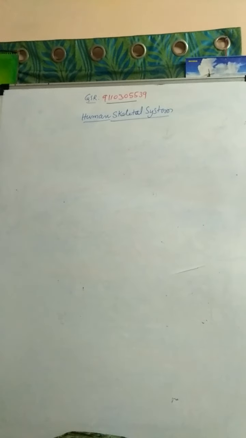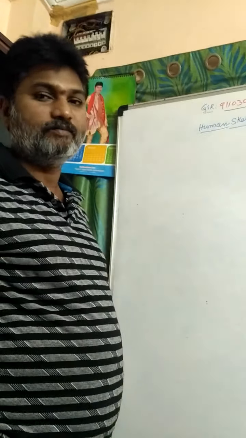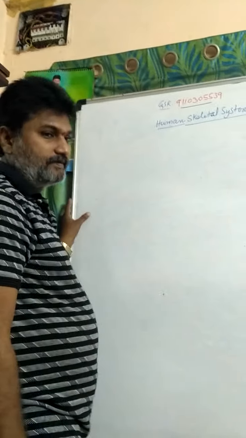We are going to discuss the human skeletal system. In the case of man, the skeleton is made up of bone. In the early embryonic stage, it is made up of cartilage. In general, the skeleton is made up of either cartilage or bone. In the early embryonic stage it is cartilage; in the adult stage, it is made up of bone.